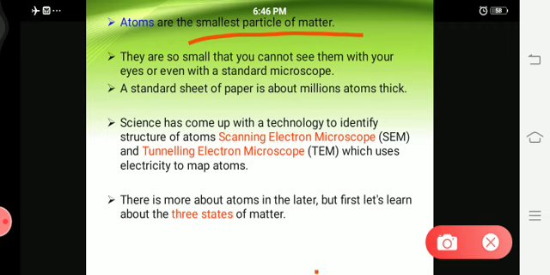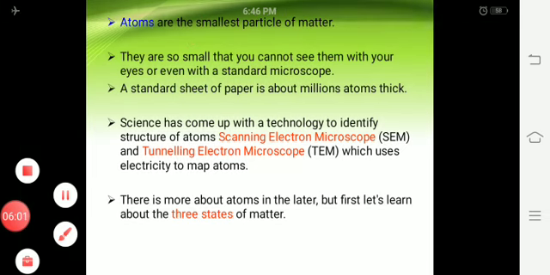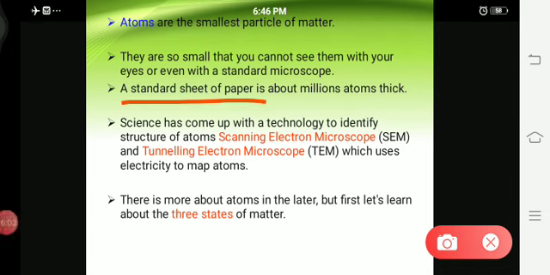They have given an example. Consider a standard sheet of paper. Take a paper in your hand. That's just an example. If you take a sheet of paper, millions of atoms are present in that paper. If you consider a stone, it also has millions of atoms. 1 million equals 10 lakhs. So millions of atoms are present everywhere.